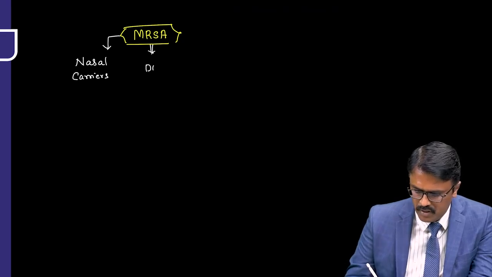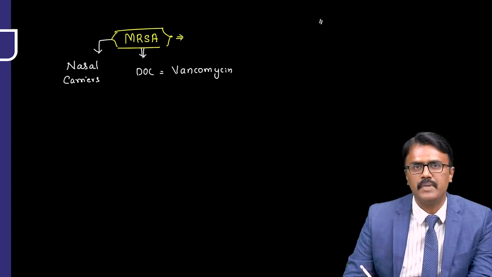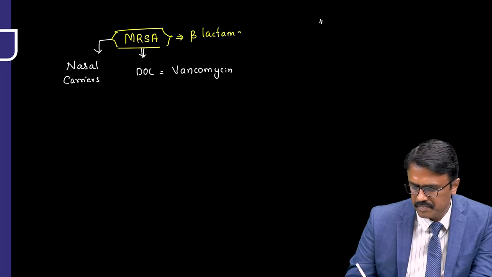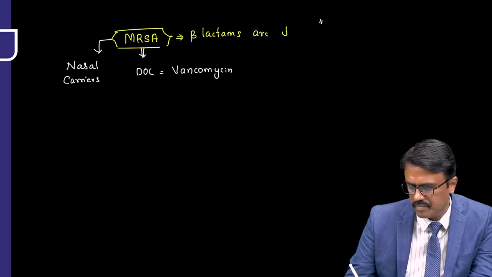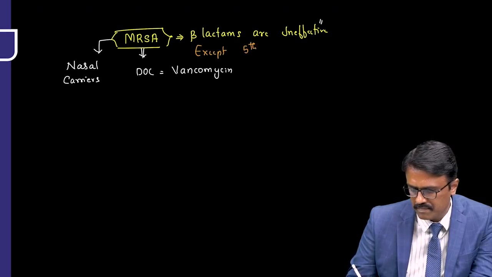The drug of choice for MRSA is vancomycin. In MRSA, beta-lactams are ineffective, except fifth generation cephalosporins.